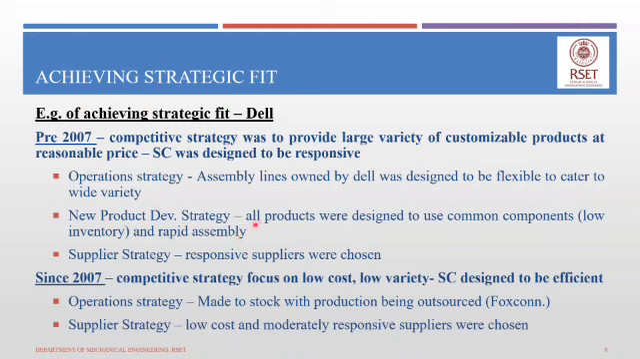Then their new product development strategy focused upon all products being designed to use common components. So this meant that lower amounts of inventory had to be used. That meant that the prices could be kept at a reasonable level. If they had designed the products to use different components, then a larger variety of components would have been required to be kept in inventory, leading to larger costs. So in helping the company achieve its competitive strategy of a reasonable price, they developed all products to use common components.